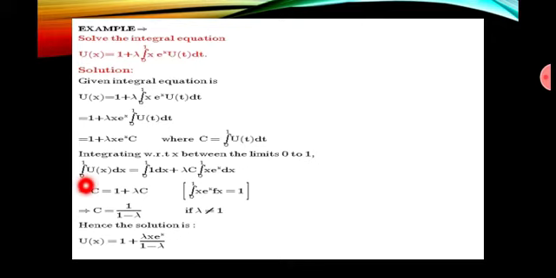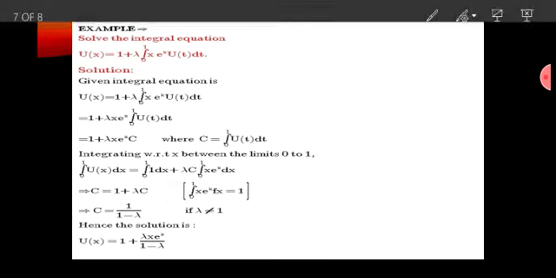So the integral from 0 to 1 of u(x) dx equals the integral from 0 to 1 of dx plus lambda c times the integral from 0 to 1 of x e^x dx, and we know that the integral from 0 to 1 of x e^x dx is equal to 1. The left side is c, and since the integral is 1, we get lambda times c.